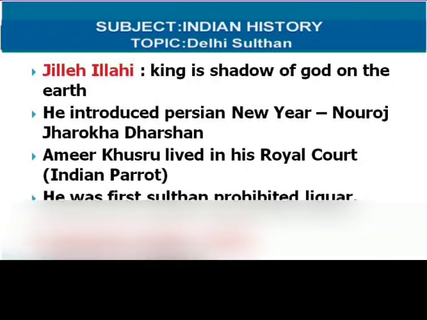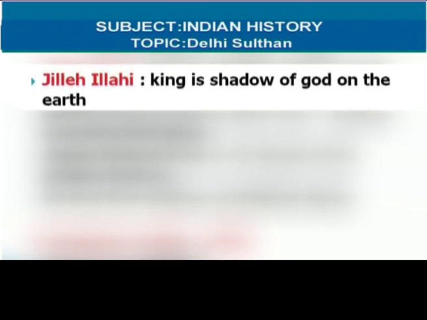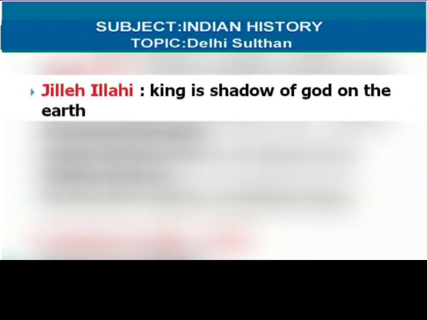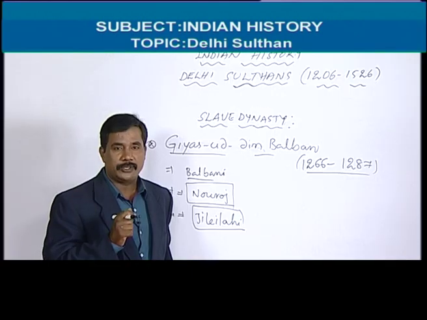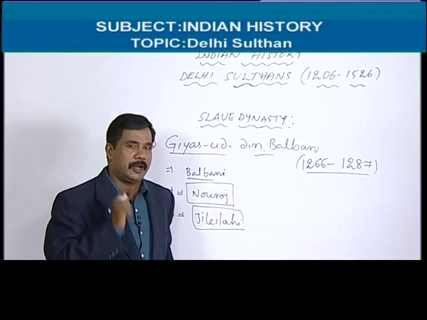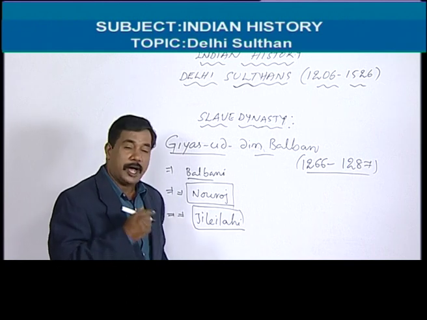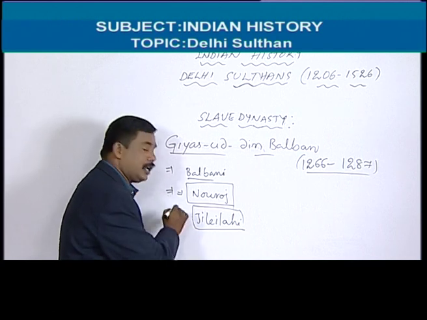This is called the Persian administration system. It means the king, like the Sultan. The king is the shadow of God on the earth. He believes, I am God, I am the shadow of God. He used to say to all courtiers, what is that? I am the shadow of God on the earth. That's why it is called this.